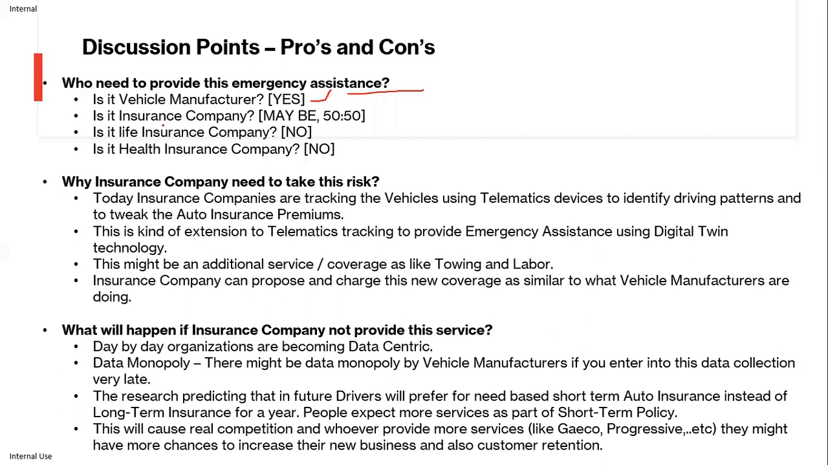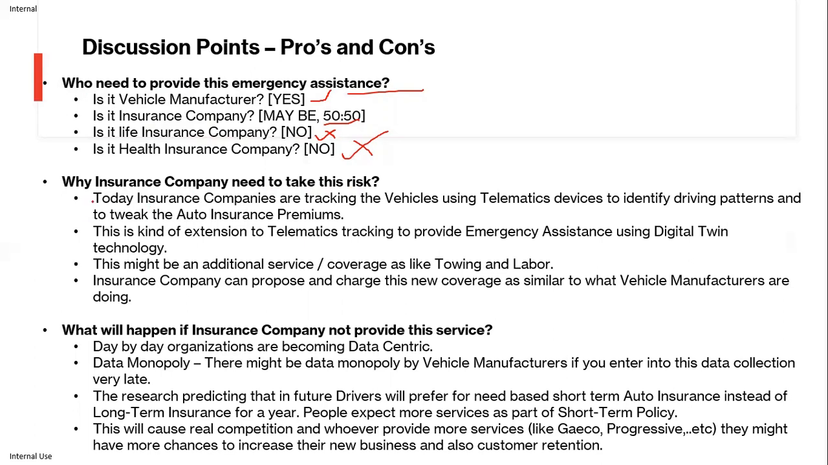And is it the insurance company's responsibility? If you ask me, it's maybe, and it's 50-50. And is it a life insurance responsibility? It's definitely no. Is it a health insurance company's responsibility? It's definitely no. So why does the insurance company need to take this risk?